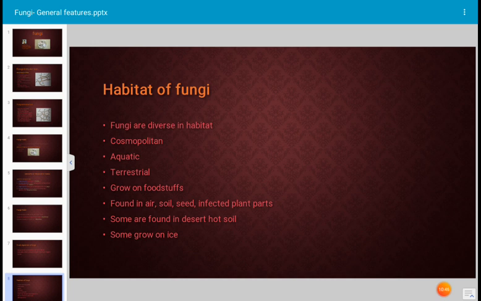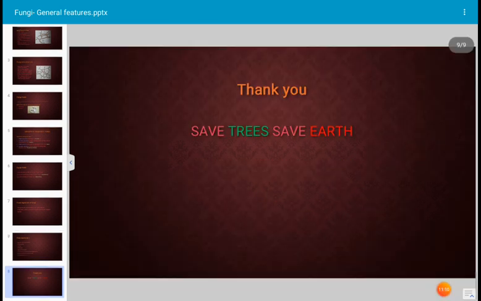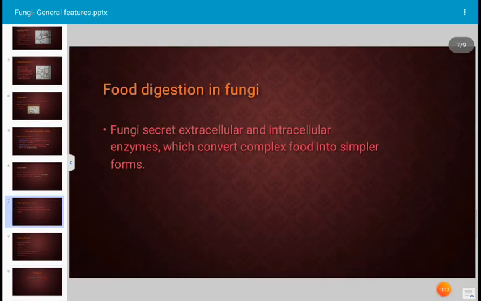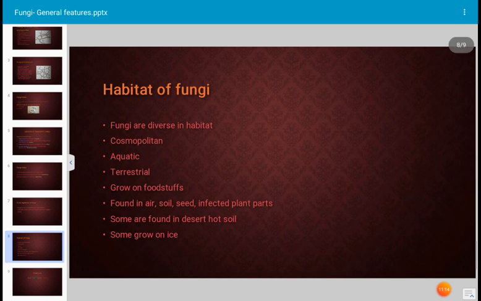Next point, cosmopolitan. That means fungi occur throughout the world, everywhere. Even in water there are many fungi. Fungi of the flagellate group are present in water also. Water, air, soil, everywhere fungi are there. Inside the plant body, outside the plant body, even on the skin of human beings, several types of fungal spores are present. That is cosmopolitan occurrence.